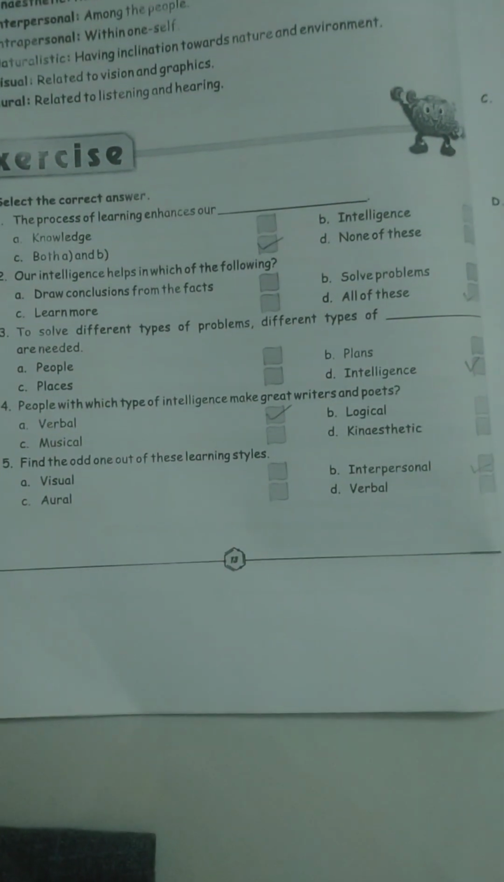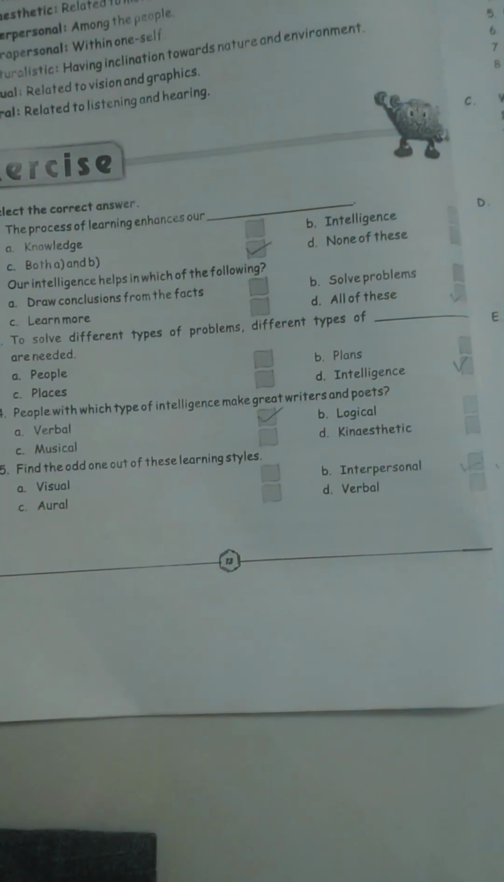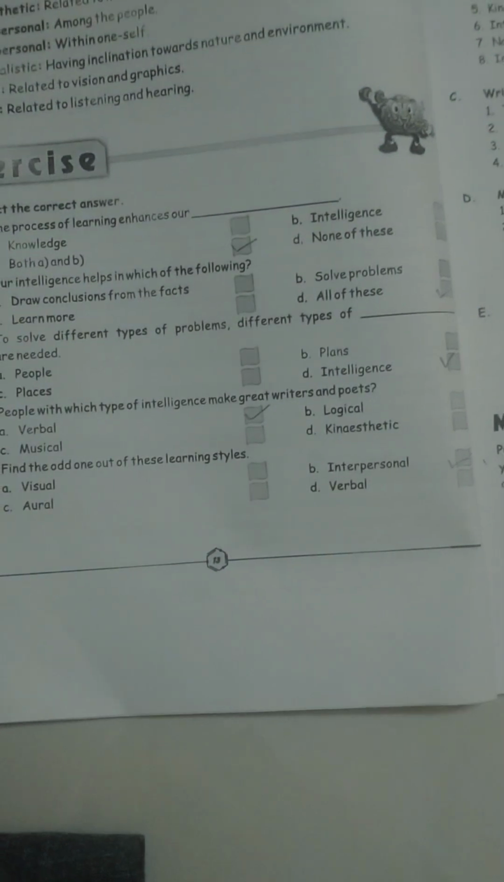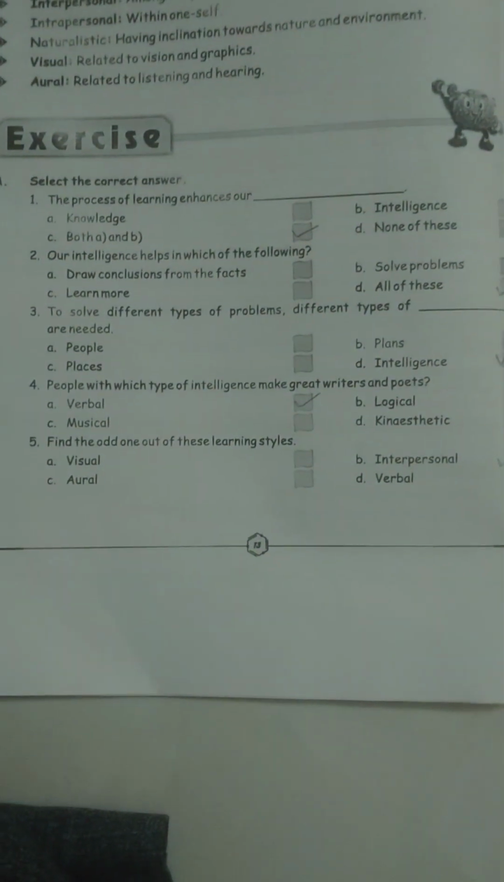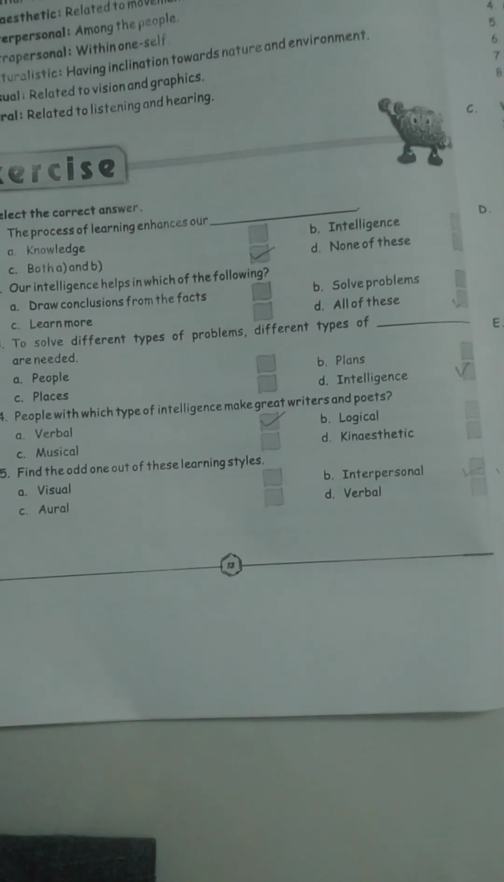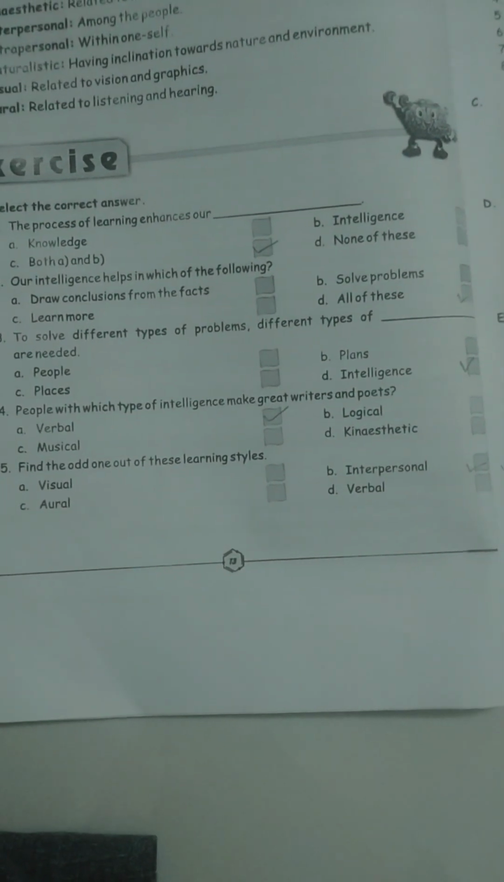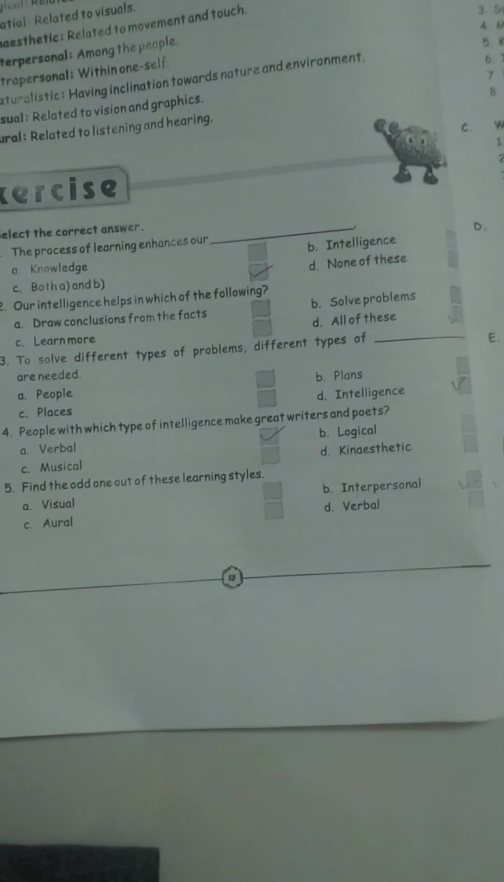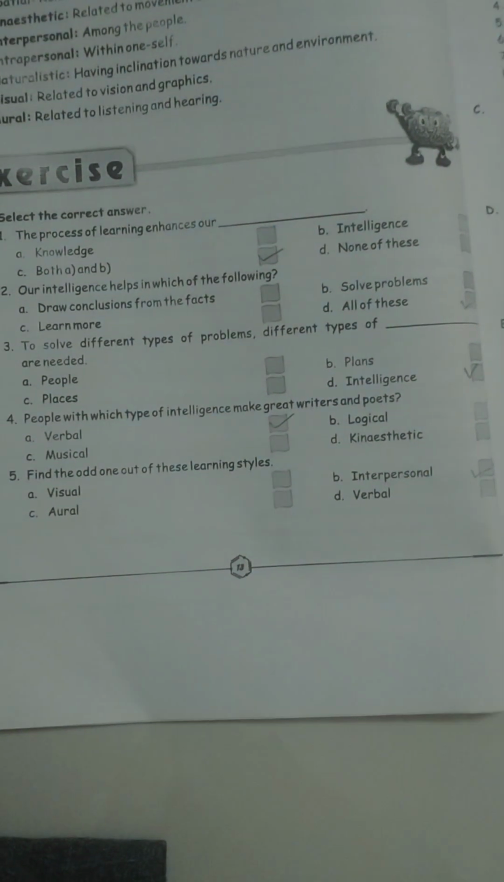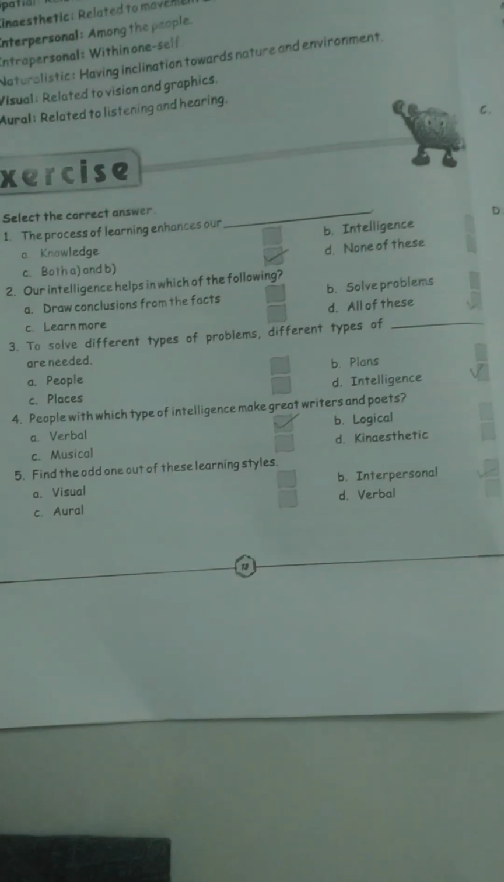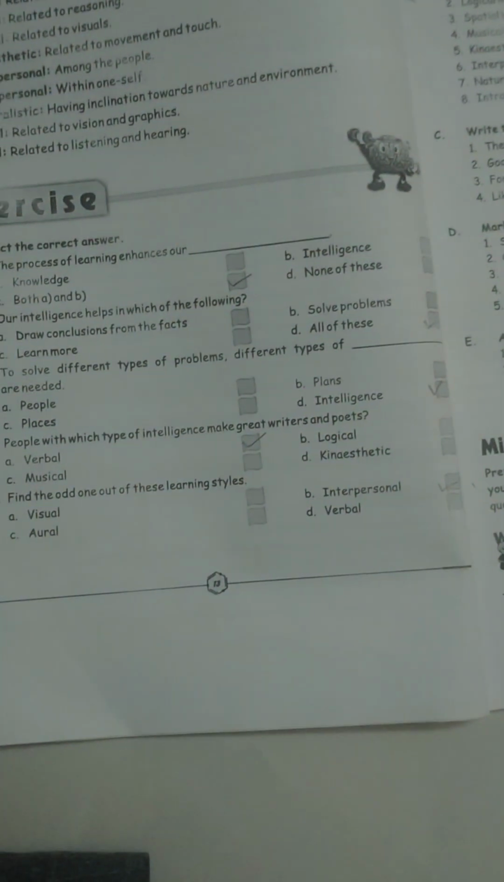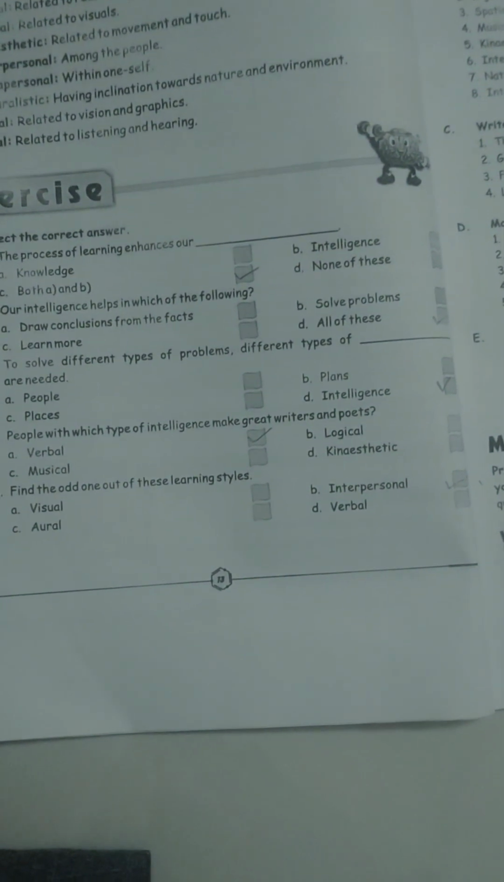The fourth question: people with which type of intelligence make great writers and poets? So the answer is verbal. We already learned in the lesson that those persons who have verbal intelligence can become writers or poets in the future. Then the fifth one, find the odd man out. So the answer is interpersonal, that is the B one.